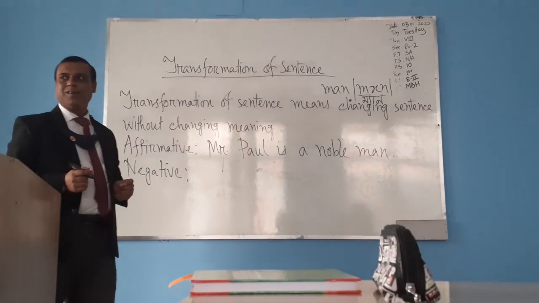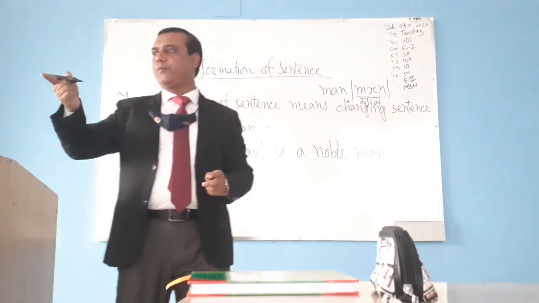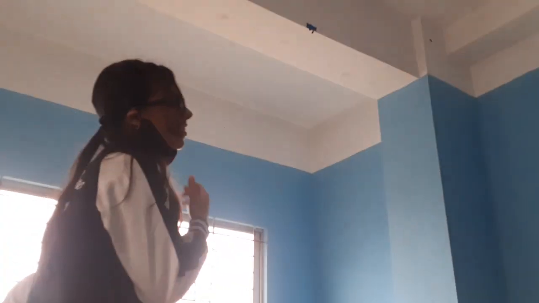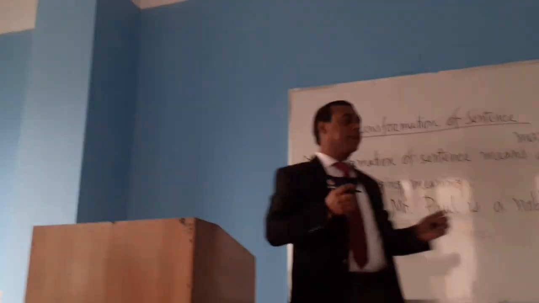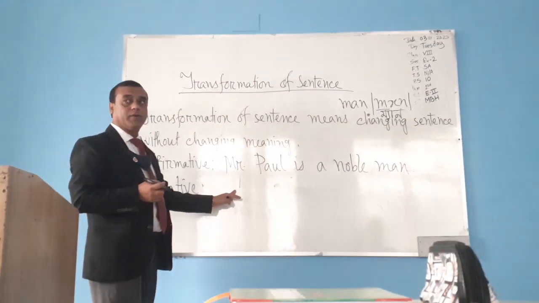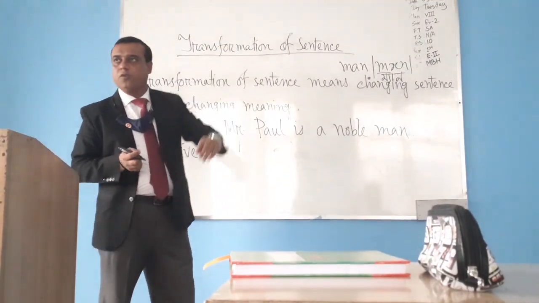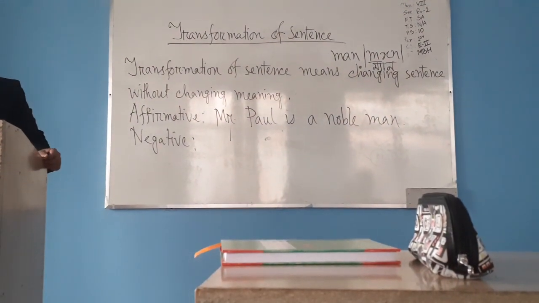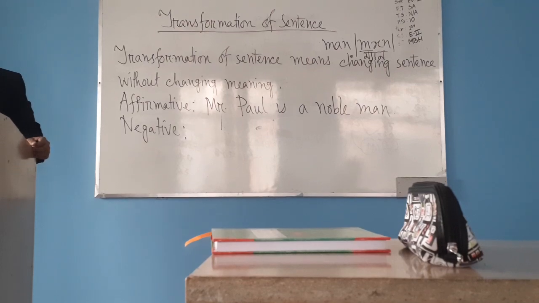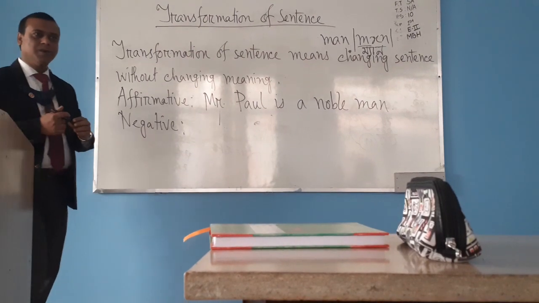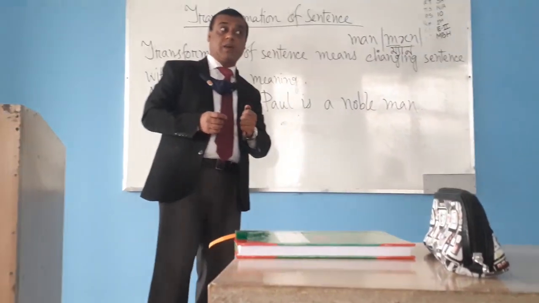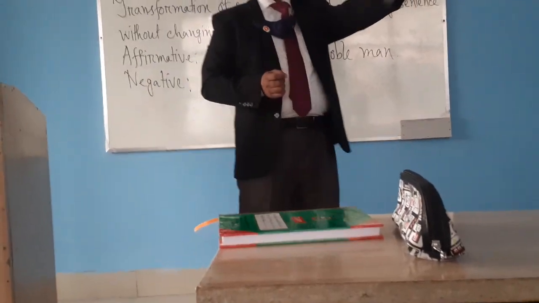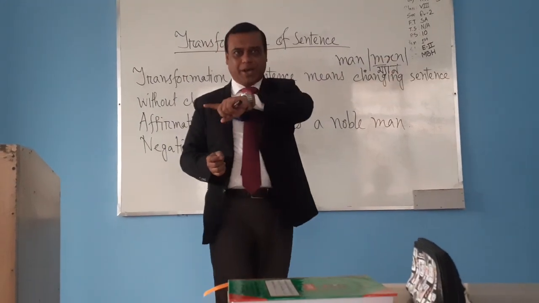What's your name? Simon. Okay, Simon. Mr. Paul is a noble man. What will be the negative of this sentence? Yes. Mortal, immortal, rational, irrational, logic, ignoble. Ignoble. Do you agree? Everybody agree?